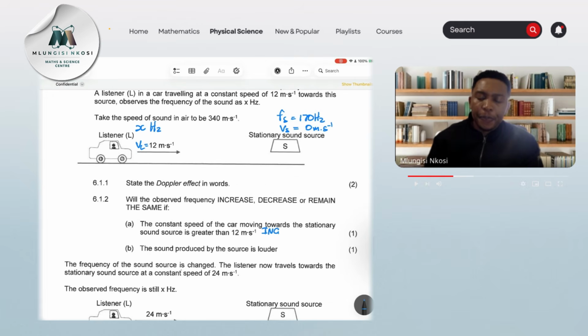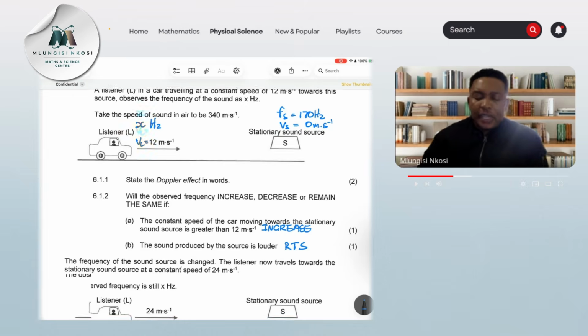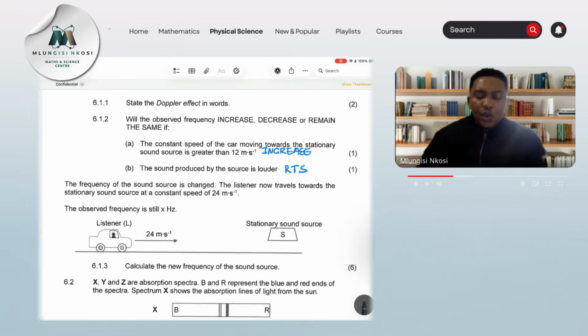Okay, and on the next one they say if the sound produced by the source is loud. Now remember that the loudness of the sound has to do with its amplitude and nothing necessarily to do with its frequency. So in that case it would simply remain the same. Okay, right. All right, so let's go to the next question.